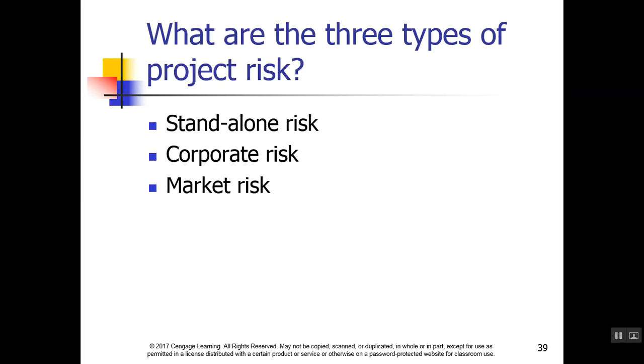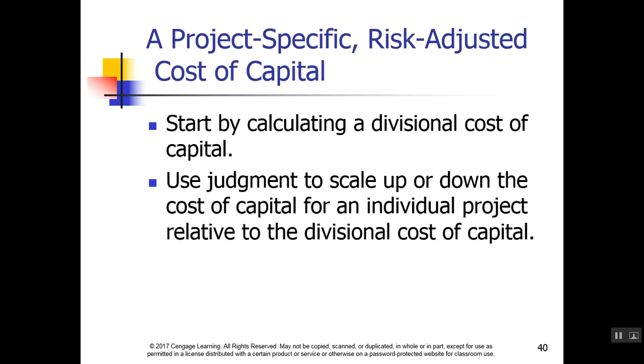There's 3 different types of project risk listed here. We would do the same thing. We would start by calculating the divisional cost of capital, and then we would scale up or down based on the individual project's risk relative to the divisional cost of capital.